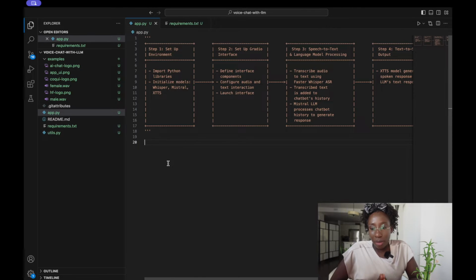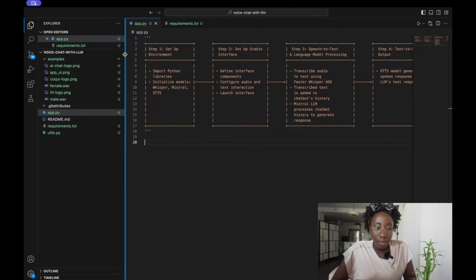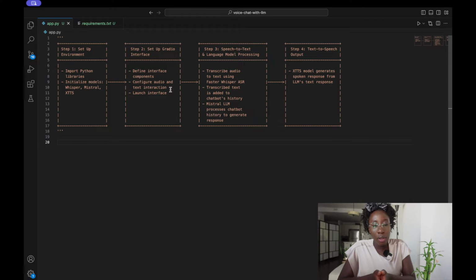So in my app.py file, I have put a flow diagram of how our application would work. Basically, the first thing we'll be doing will be to set up our environment. We would import our various Python libraries, and then we'll go ahead to initialize our models. For today's tutorial, we'll be using three main models, which are Whisper, Mistral, and XTTS.